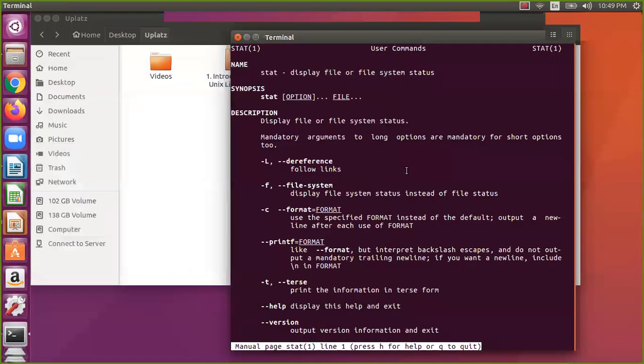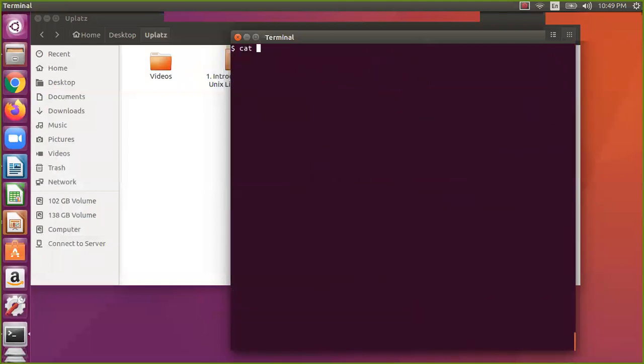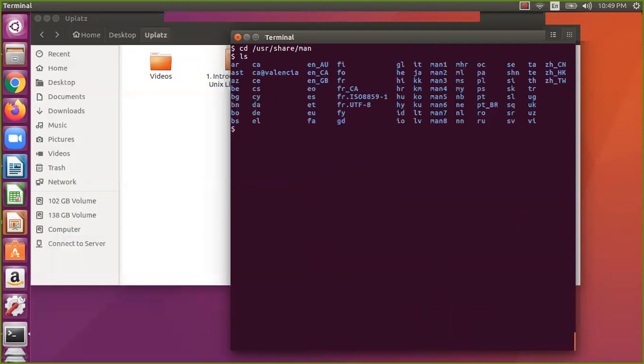So let us go check on that. Let me clear the screen with Control L. I say cd /usr/share/man. Okay, so let us go to this and check. You have this many sections: man1, man2, man4, man7, man8. It may not be the same everywhere, it may be different. Let us worry only about man1, man2, man3 and man5.